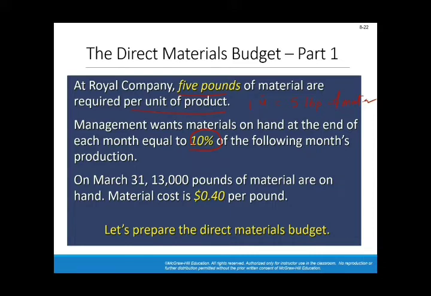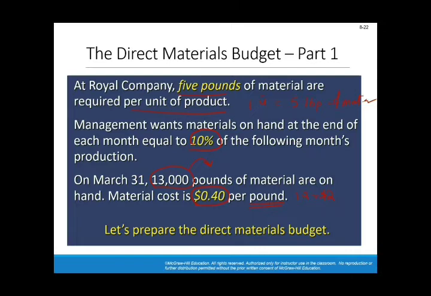On March 31, 13,000 pounds of material are on hand. So this is the ending inventory of raw material for March, and accordingly, it's the beginning inventory for April. The cost of the raw material is 40 cents per pound, or $0.4 per pound. So each unit, which requires 5 pounds, will cost me $2, right? 5 multiplied by 0.4 is $2.